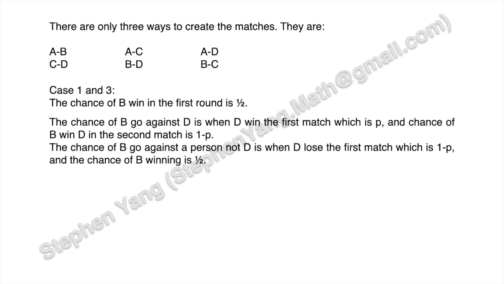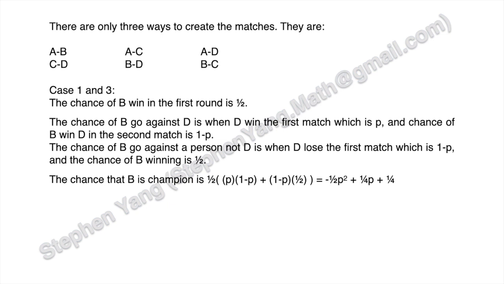So then the chance of B going against D is when D wins the first match, which has a probability of P. And then the chance of B beating D would be 1 minus P. And the chance of B going against a person that is not D, that means D would lose the first match, and that has a probability of 1 minus P. And then the chance of B winning again is a half.